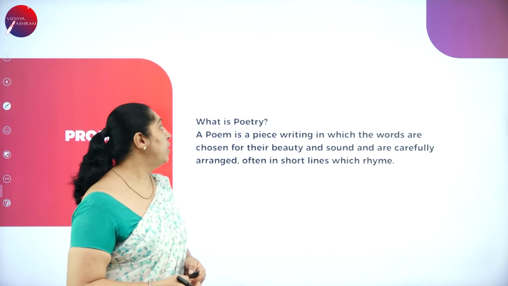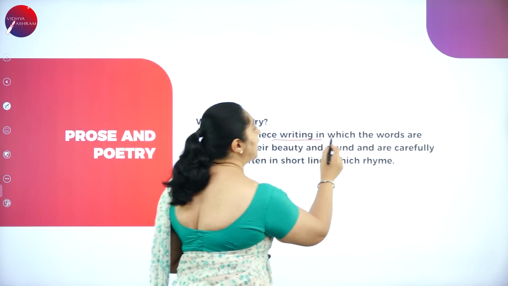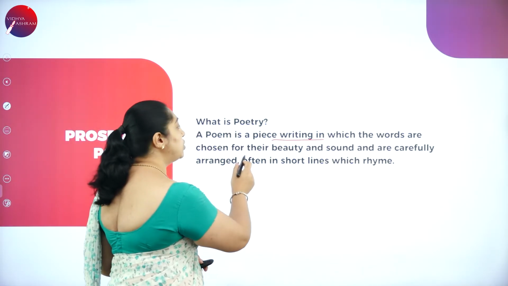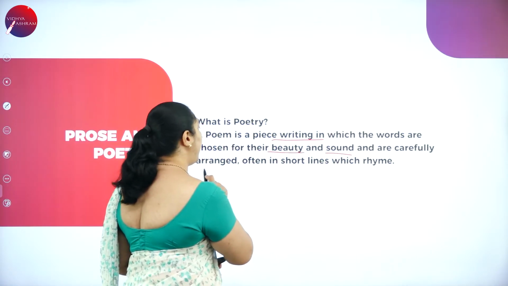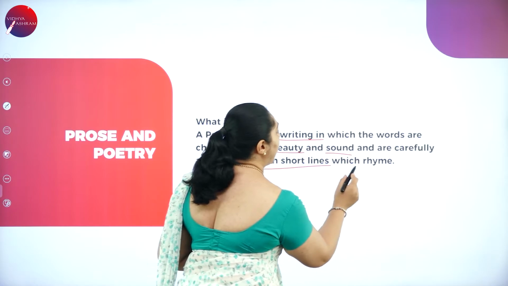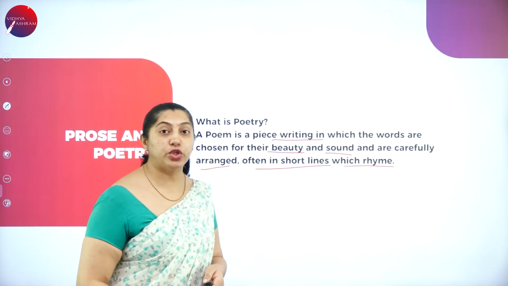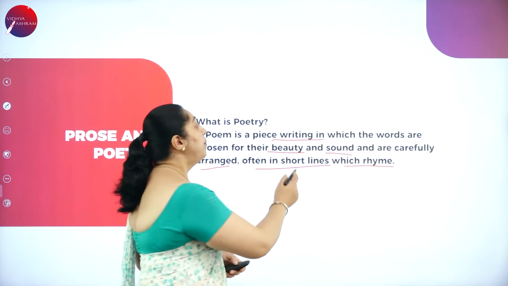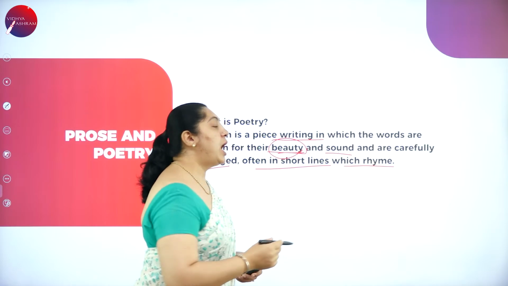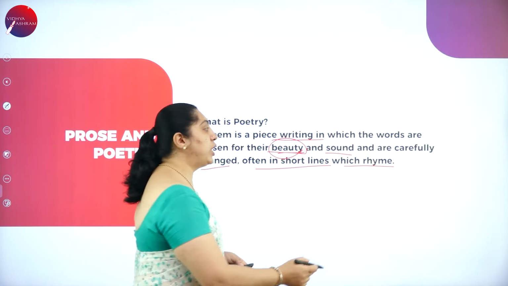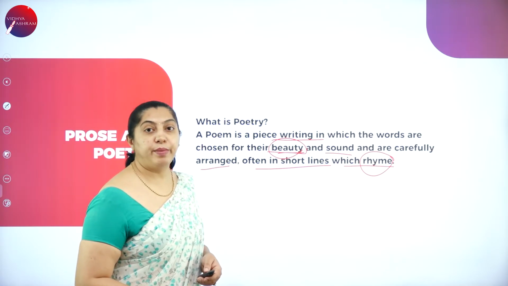Moving on to the next one, what is poetry? A poem is a piece of writing in which the words are chosen for their beauty and sound and are carefully arranged, often in short lines with rhyme. So always when you see poetry, you can see the beauty as well as the sound, and it is in short lines where you find the rhyme. What is rhyme? Rhyme is nothing but rhyming words.